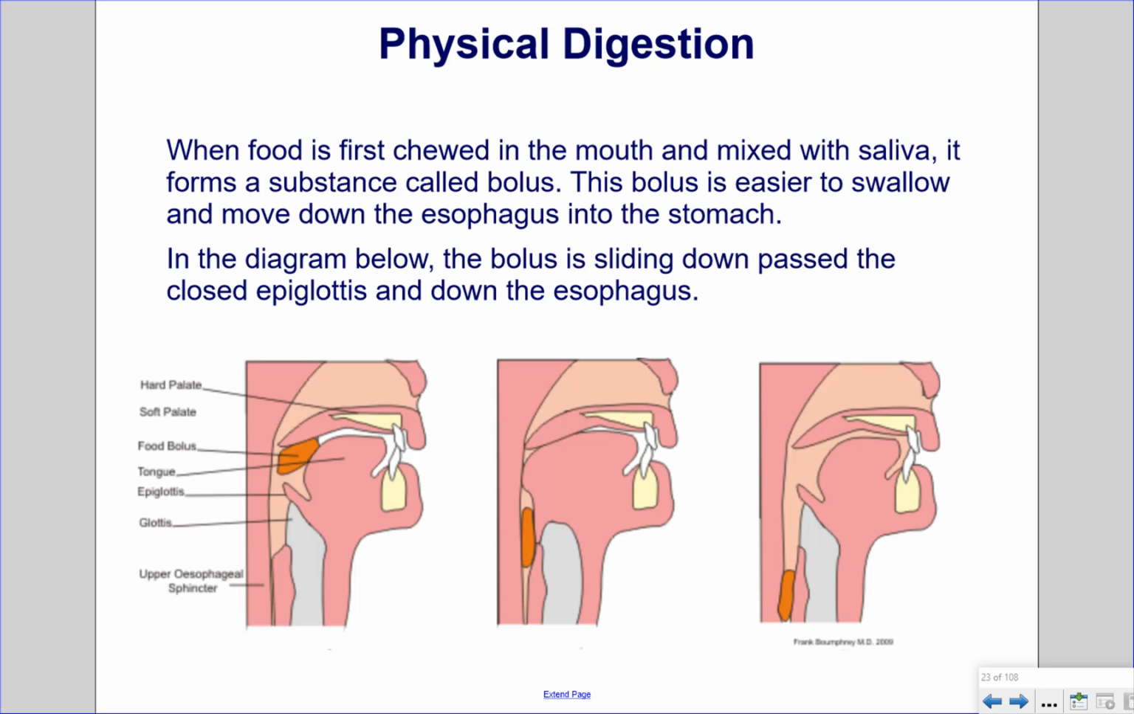Physical digestion. When food is first chewed in the mouth and mixed with saliva, it forms a substance called bolus. This bolus is easier to swallow and move down the esophagus into the stomach. In the diagram below, the bolus is sliding down past the closed epiglottis and down the esophagus. The epiglottis closes so that food does not go down the trachea, which is required for breathing.